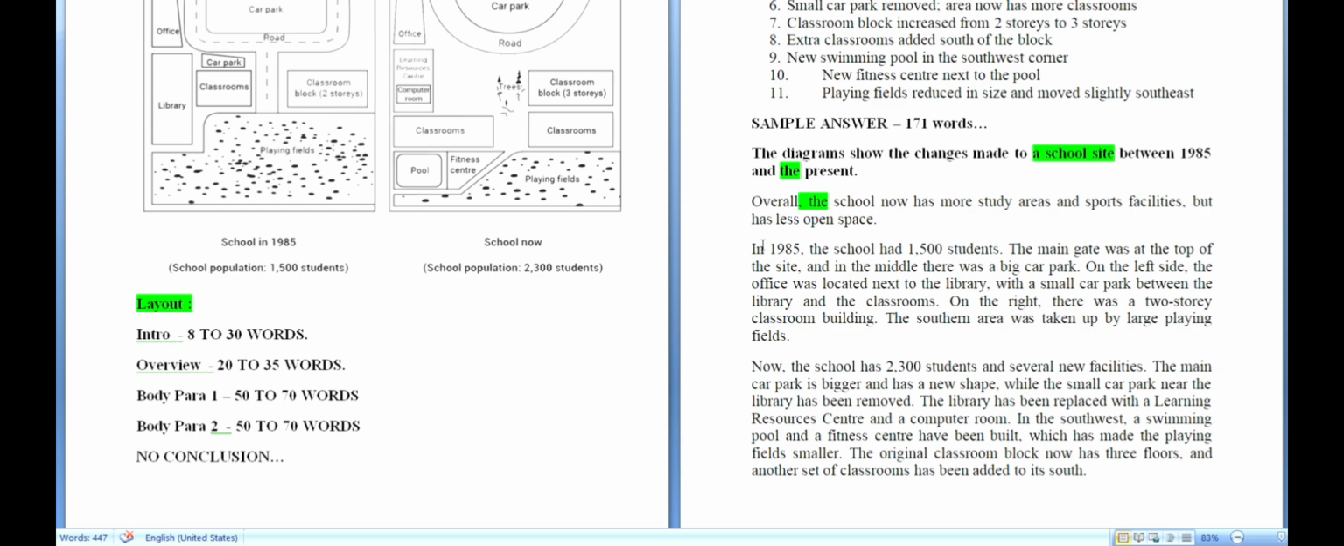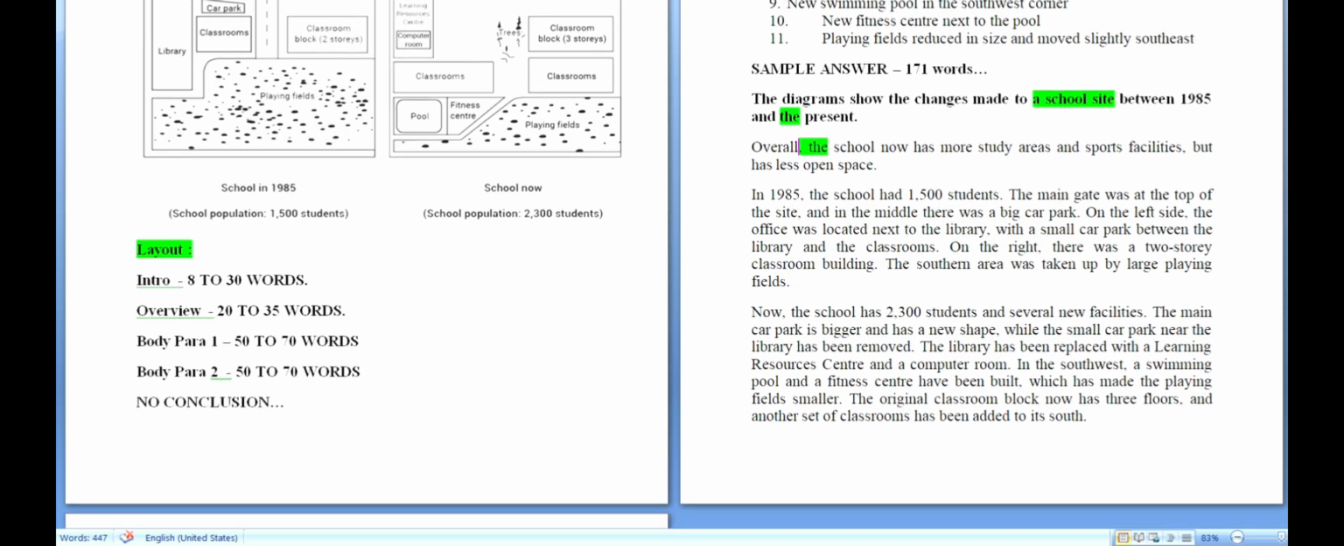Now the body paragraph 1. In 1985, don't write in the year 1985. It is only in 1985 following a comma. Again, the school had, we are talking about the past, right? So had 1,500 students. The main gate was at the top of the site again. And in the middle, focus on the article the again. In the middle, there was a big car park. Let's repeat. It's a big car park. Fine. On the left side, the office was located next to the library.